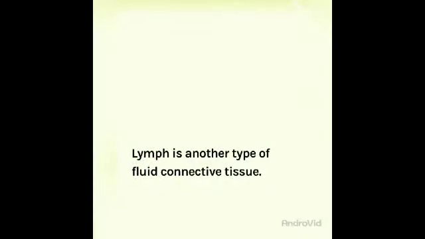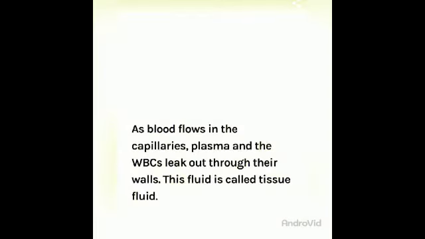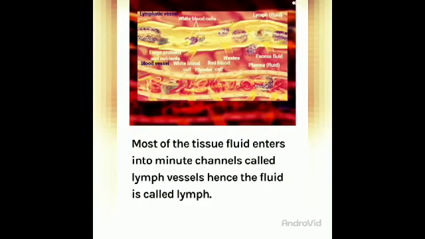Lymph is another type of connective tissue. We have learned about the blood, and this is the second type of connective tissue. As blood flows in the capillaries, plasma and the WBCs leak out through their walls. This fluid is called tissue fluid. Most of the tissue fluid enters into minute channels called lymph vessels, hence the fluid is called lymph.